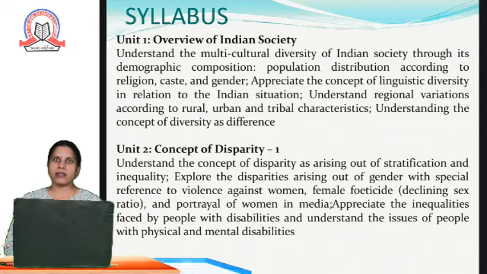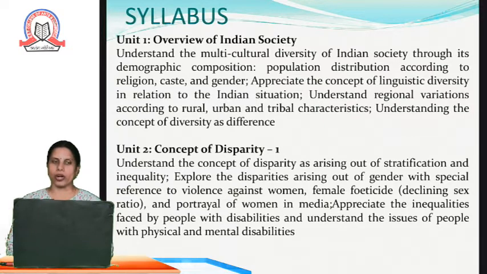The syllabus for the first year BCom Plain FC is Overview of Indian Society. Overview of Indian Society refers to understanding the multicultural diversity of Indian society through its demographic composition, population distribution according to religion, caste and gender. Appreciate the concept of linguistic diversity in relation to Indian situation. How the demographic composition is different.